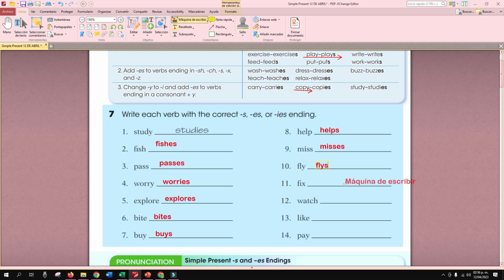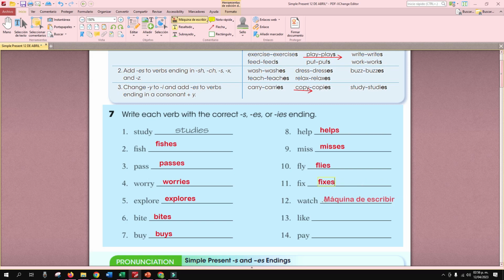Fly. Is it okay, flies? No? Yes or no? No. No, right? Because we have consonant and a Y. So we need to change the Y to I and add ES. Flies. Good. Fix. That is fixes, right?